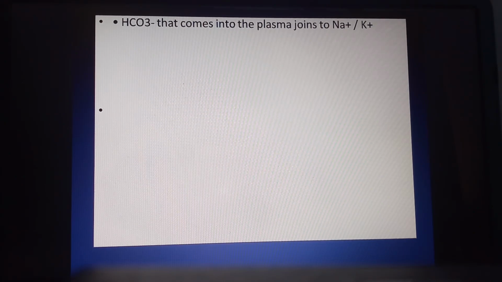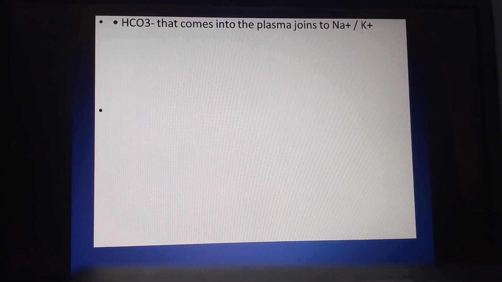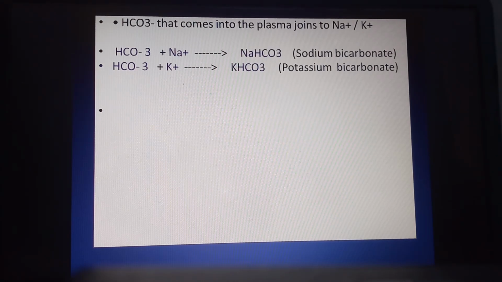If we observe HCO3, now we are talking about the bicarbonates. HCO3 that came into the plasma joined with Na plus and K plus, sodium as well as potassium.